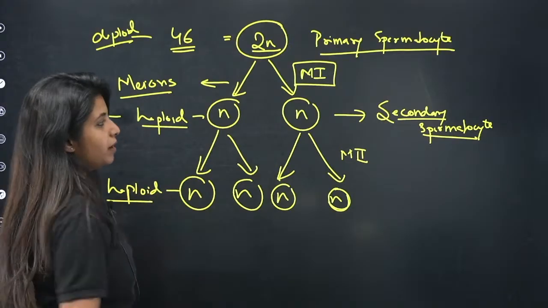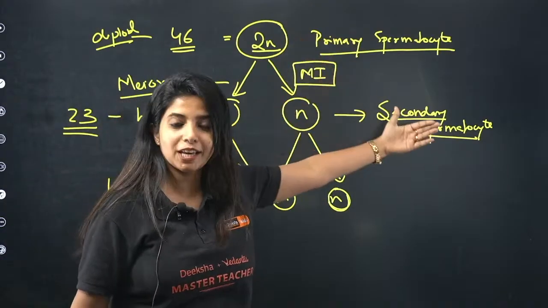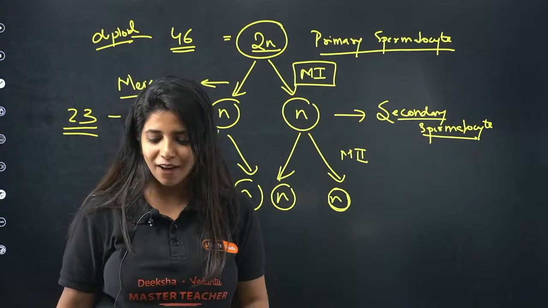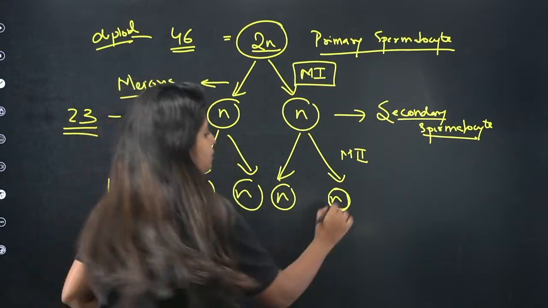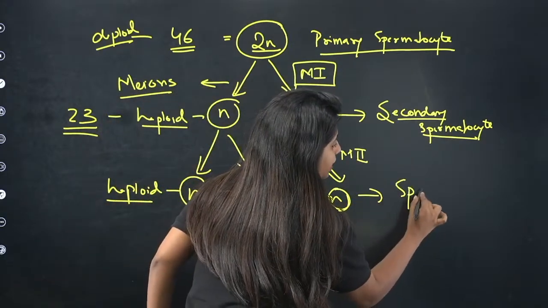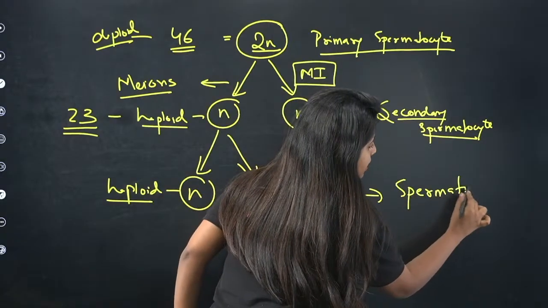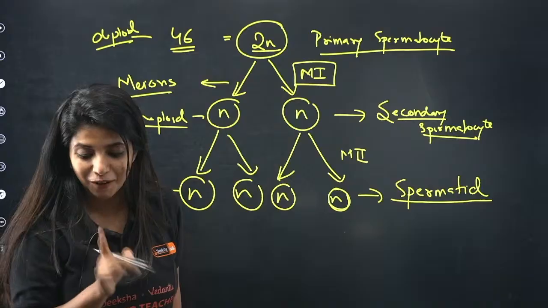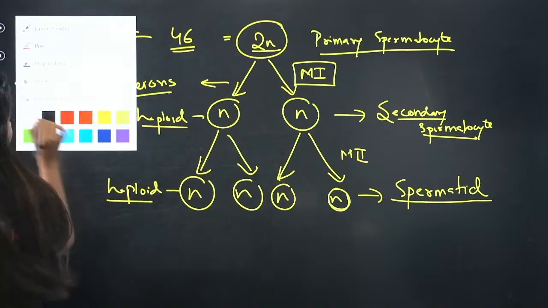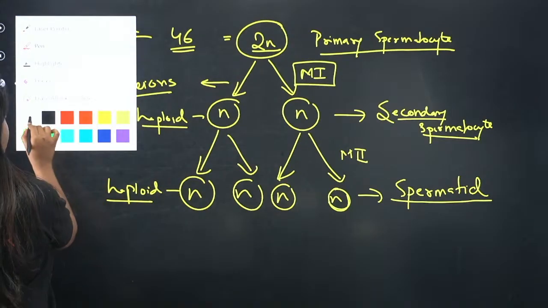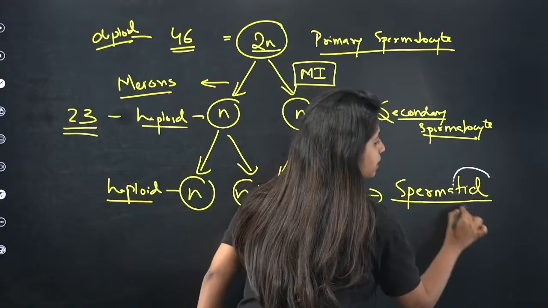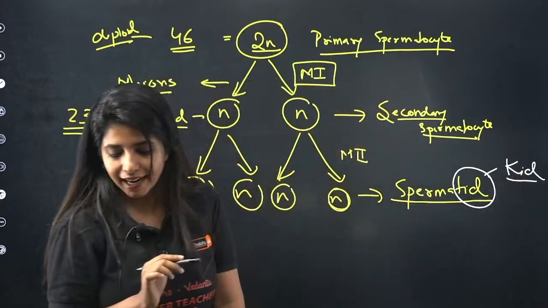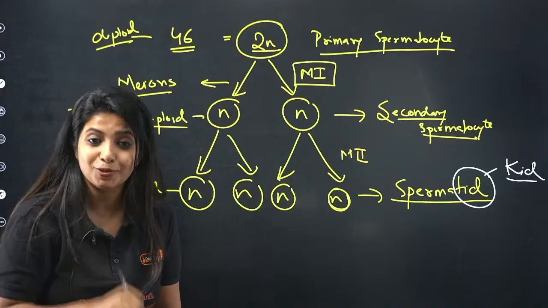What do you call them? You call them primary, you call them secondary. Now, would you call them tertiary spermatocyte? No, you actually have a name for it. And what is it? Spermatids. What do you call it? Spermatid. And I remember it in a fun way. Since it is spermatid, I remember it as kid. So why do I remember it like that? There is a reason for it, because I get questions from it.